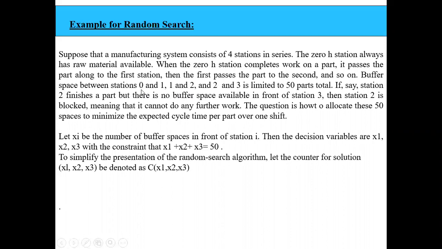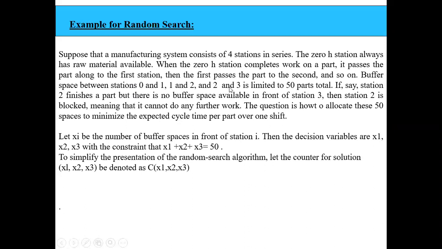Now we don't know exactly what the buffer space is between 0 and 1. What happens is the 0th station completes its work and checks whether it has a buffer. Say, for example, it has a buffer space of 10. It will put the product, the result after the process, into that buffer, which can be used by the 1st station. Say station 2 finishes a part, so it has finished manufacturing a part, but there is no buffer space available in front of station 3.